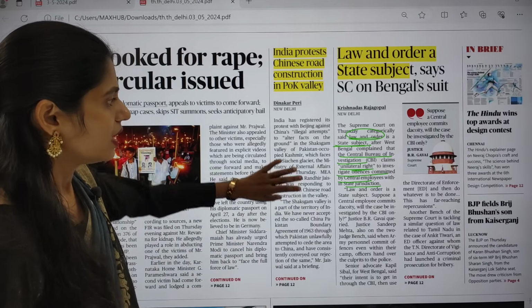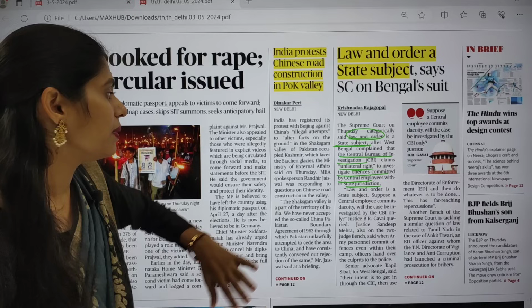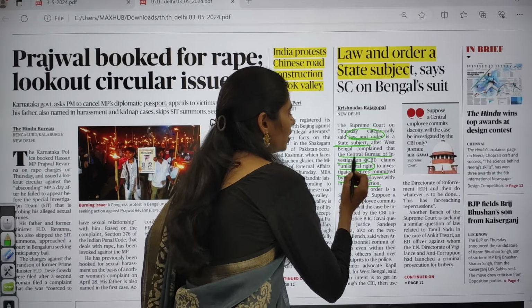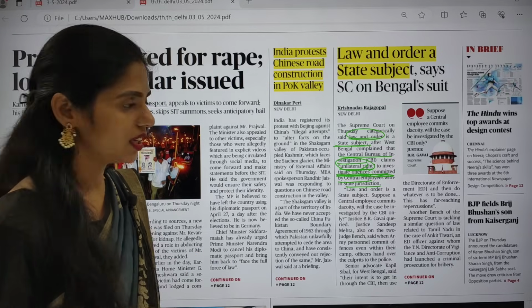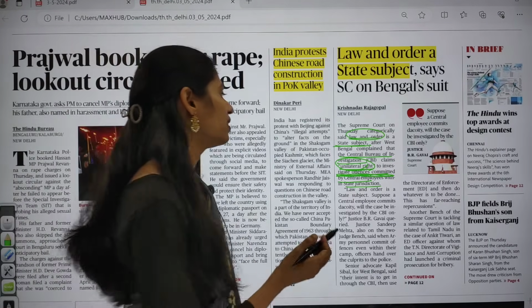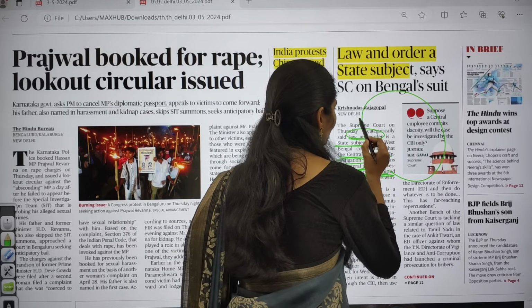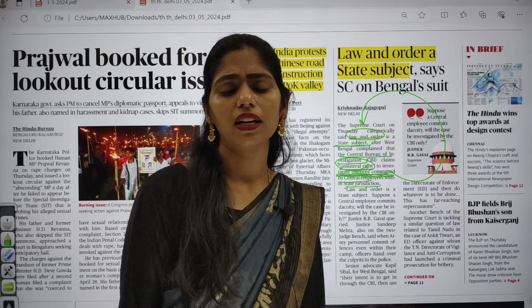So the earlier claim made by West Bengal is that the CBI is saying we have the right to investigate offences committed by central employees within the state jurisdiction. It is our right. But this case went to the Supreme Court, and the Supreme Court said that law and order will come under the state list.